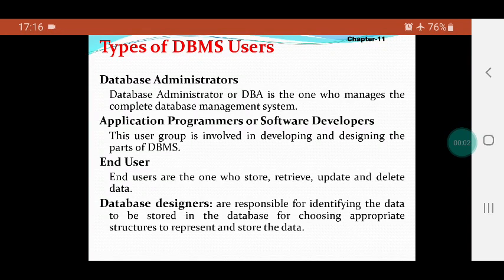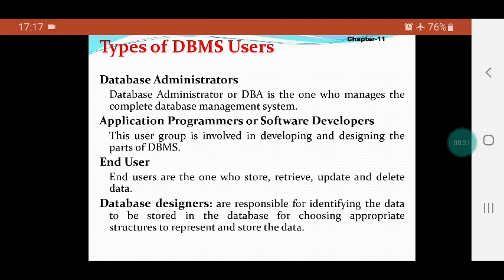Welcome students. Today in class we are going to see the various types of DBMS users. The DBMS is used by database administrators, application programmers, end users and database designers. The database administrator, which we shortly call the DBA, manages the database management system.